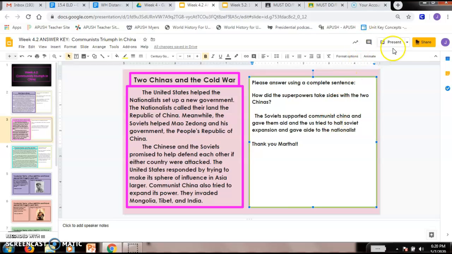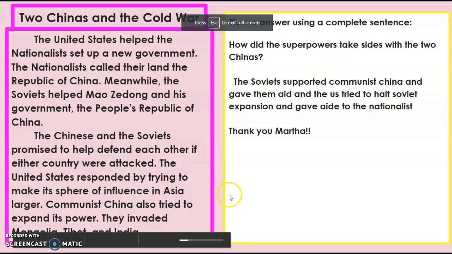So the reason I wanted to show you that was just because that's going to come up from time to time, that little red line. And so don't be afraid to click on it with the right click and practice fixing those. What's nice is, Martha, you had such a nice answer. I could tell exactly what you meant. So it didn't matter that there was a little bit of spelling mistakes because your answer was really nice.